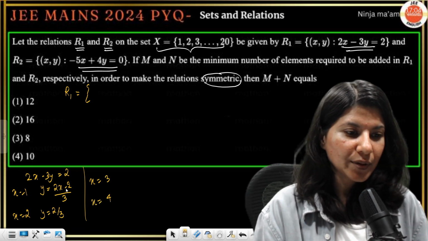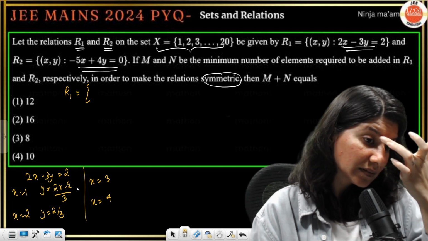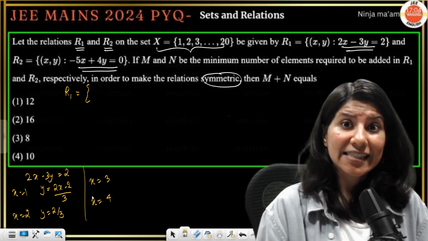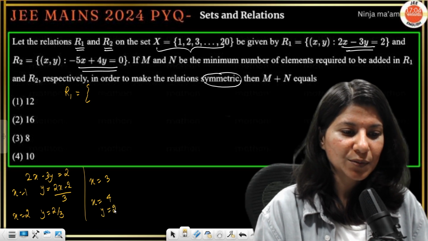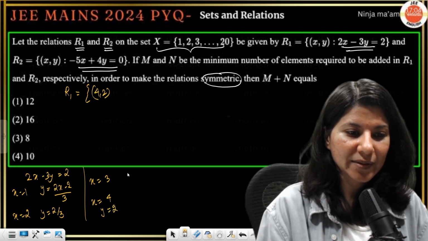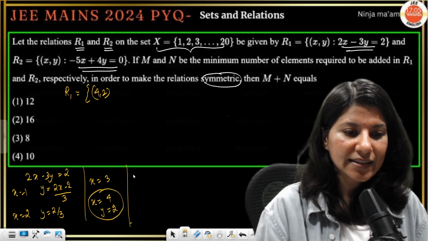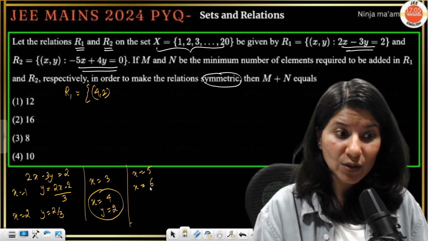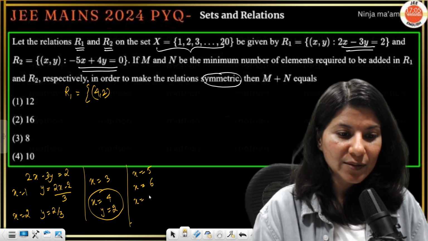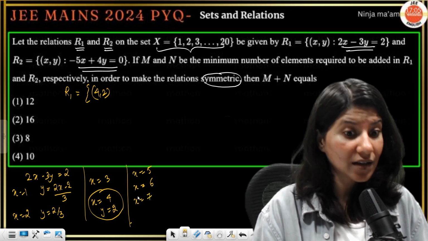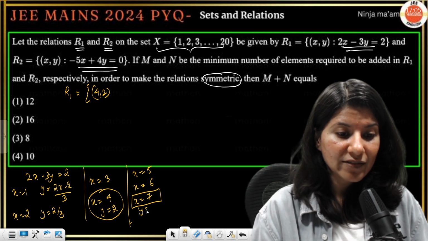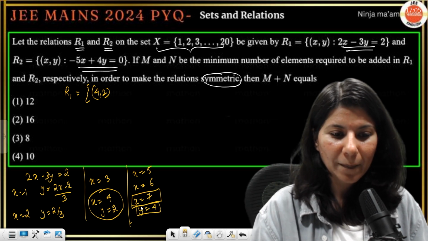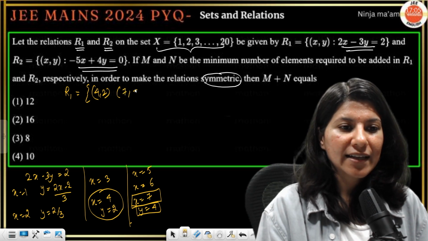Okay, so it would be 4 2s are 8 minus 2, 6 by 3. So y is equal to 2. So 4 comma 2 will be the very first element. Then you have x equals 5, again 8 by 3. x equals 6: 6 2s are 12 minus 2, 10 by 3. x equals 7: 7 2s are 14 minus 2, 12 by 3, so y is equal to 4. 7 comma 4 is another entry.